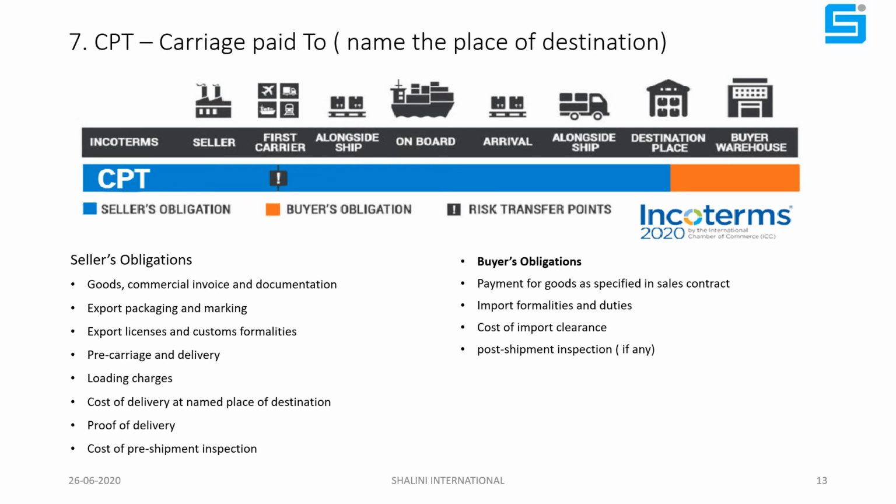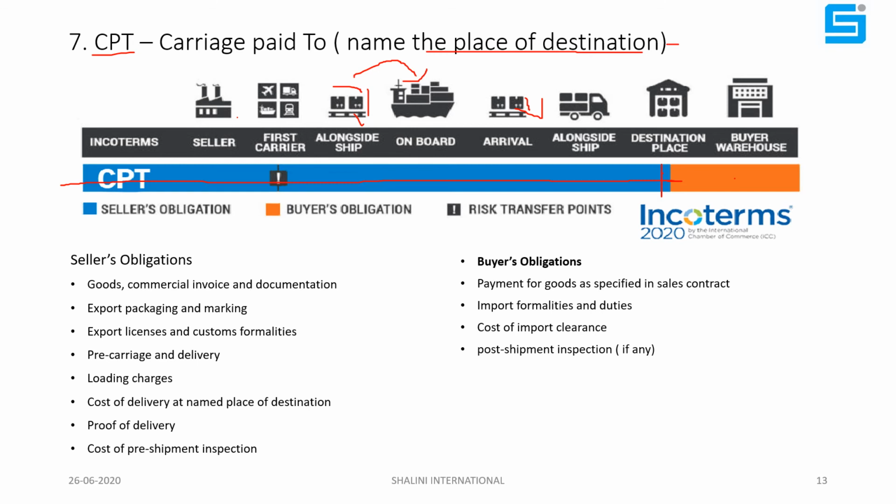Friends, now we'll come to the CPT. Here, the seller will take more responsibility. You see, the blue bar is extended up to here. It means the seller will take more responsibility for the cargo delivery. He has to bring the cargo to the port, do the customs formalities here, load on the vessel, and pay the freight, everything he has to pay. Then the cargo is unloaded at the destination. Here the difference is that he will arrange the goods to the named place of destination. This place is always in the country of the buyer.